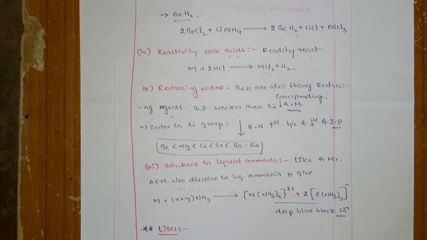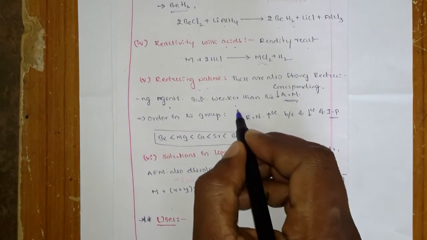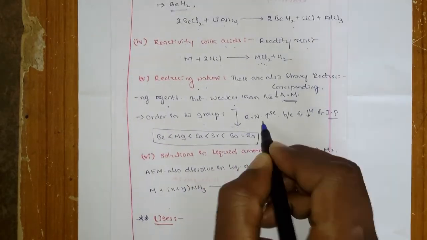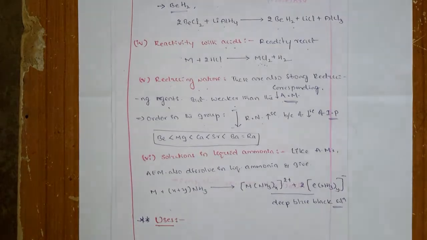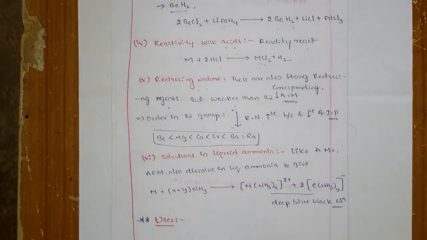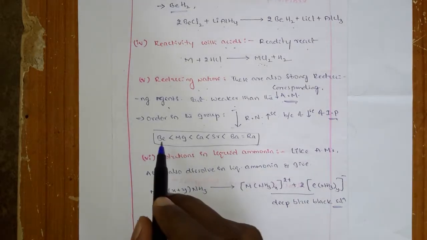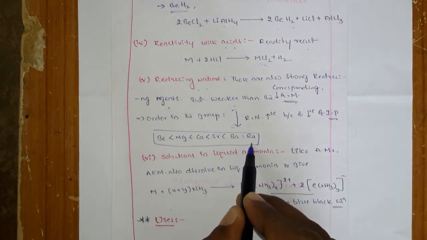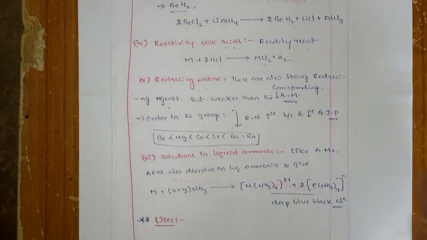So these also have a strong reducing nature, but compared with the alkali metals it is less, right? Okay, again from top to bottom the reducing nature increases because of the decrease of ionization potentials. From top to bottom the reducing nature increases.